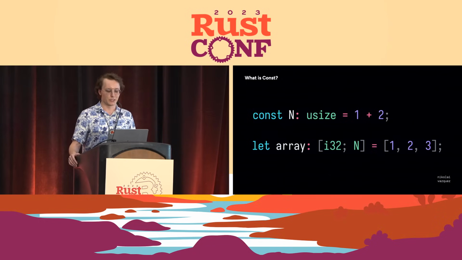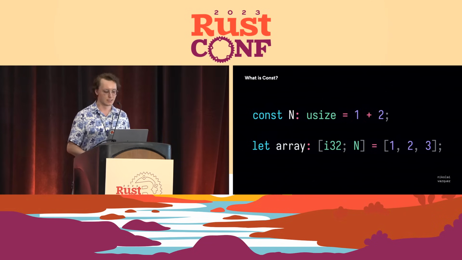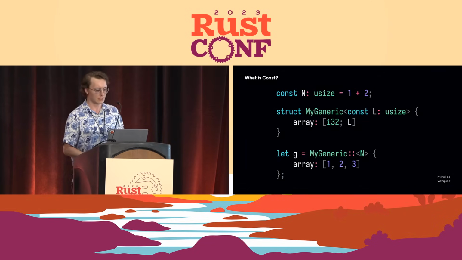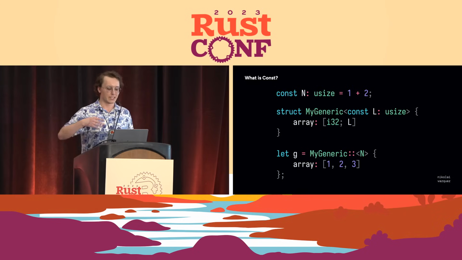Const can also be used as a parameter to a type, in this case an array type. So we see that we have 3 values, and so we can say this is an array of N, which is 3. And similarly to arrays, more recently Rust has adopted const generics, which enables you to pass in const values.